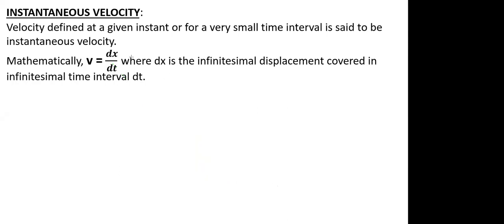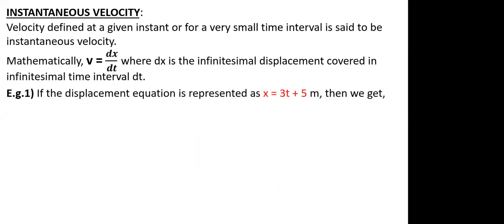Now once we know this, that dx by dt, so x will be known to us. Now how to simplify that? To simplify, suppose I will take an example. Suppose I have been given x as 3t plus 5.